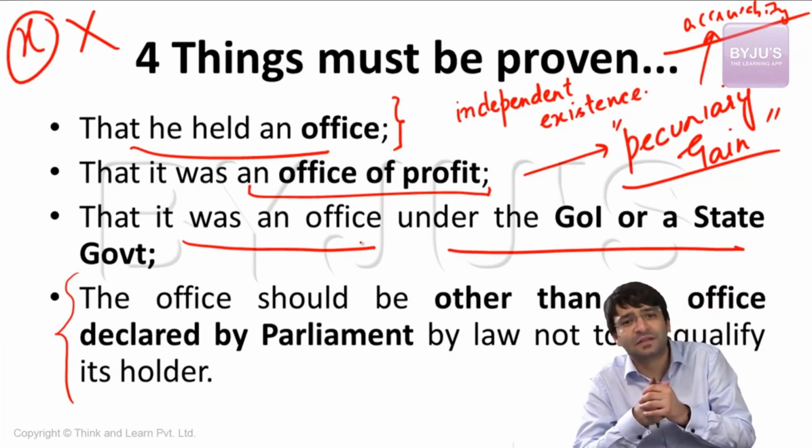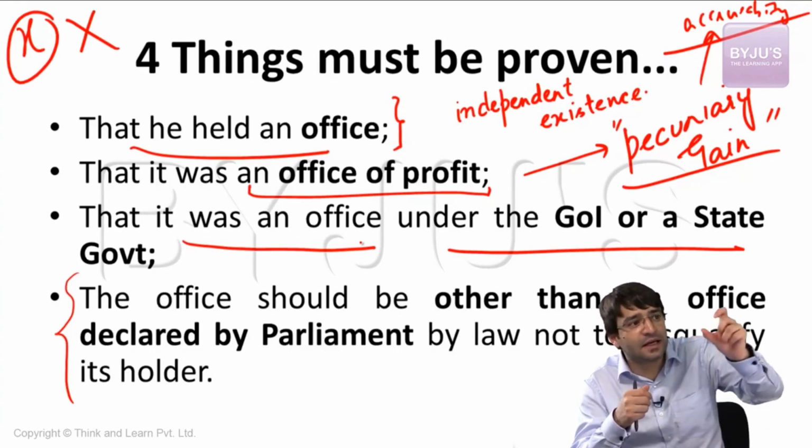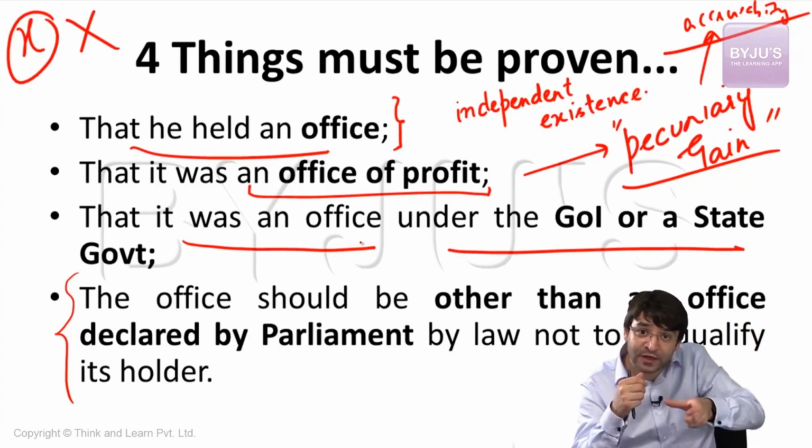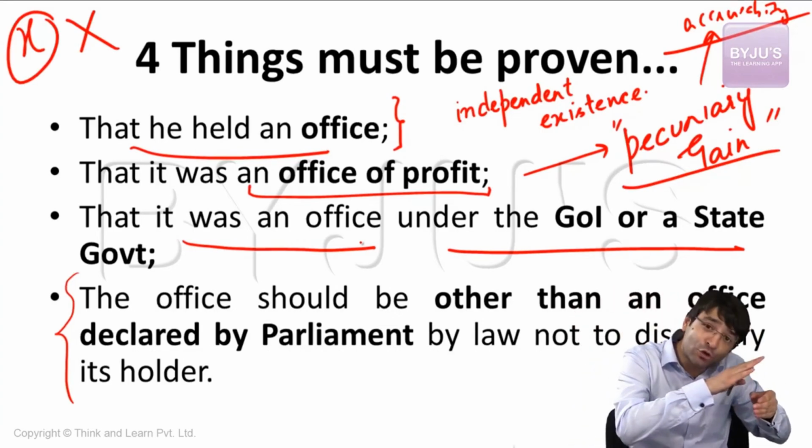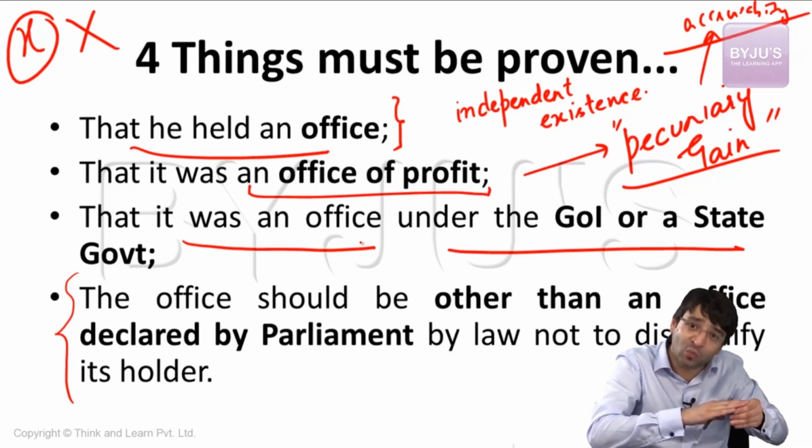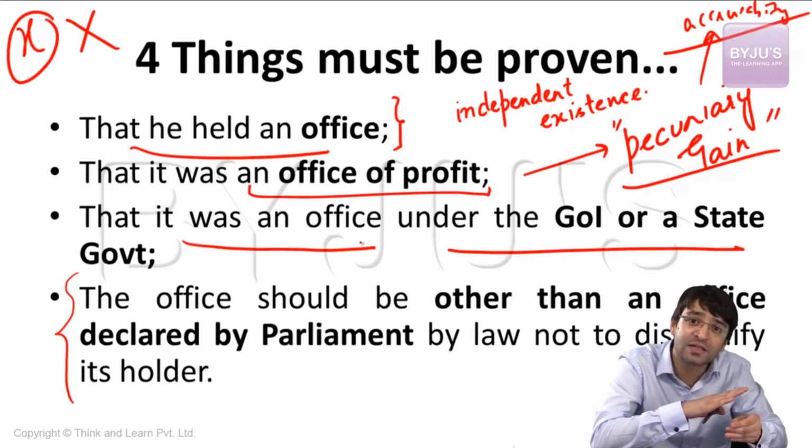But there can be many offices which are offices of profit. That means it is an office. It is an office of profit. That too under the government of India or government of a state. But even if a legislator is holding this office, this legislator cannot be disqualified. Why? Because this office has been declared by the parliament by law as not an office of profit.